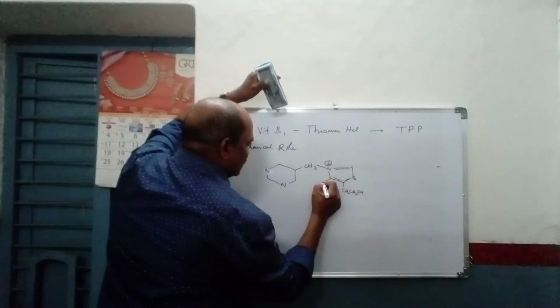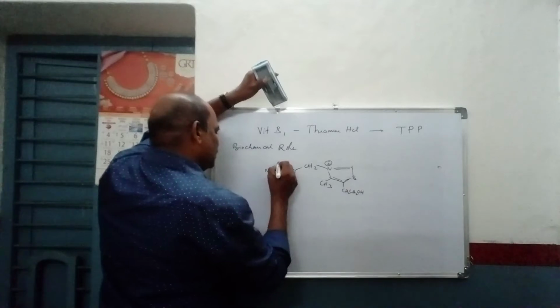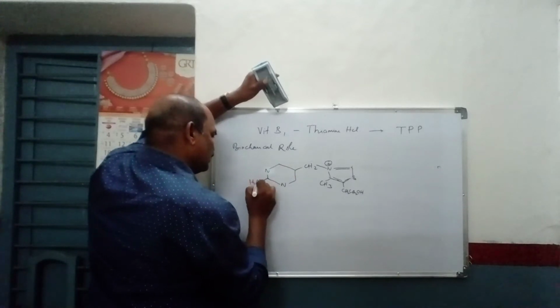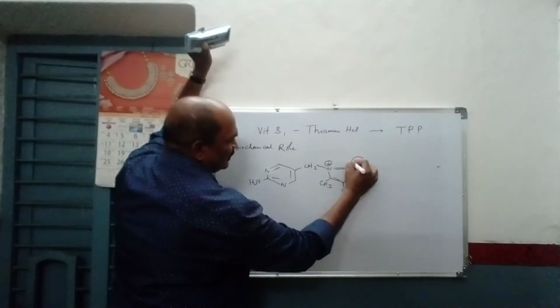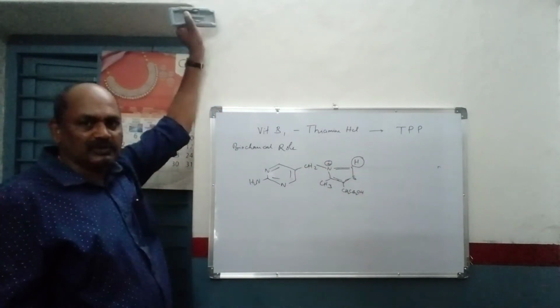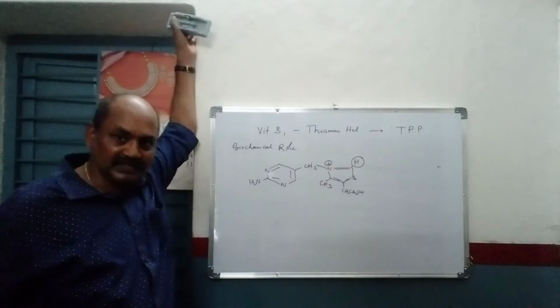CH2OH, then this is CH3, and here this is NH2. Now this hydrogen is the active hydrogen which is going to be present. This is the active site in fact.